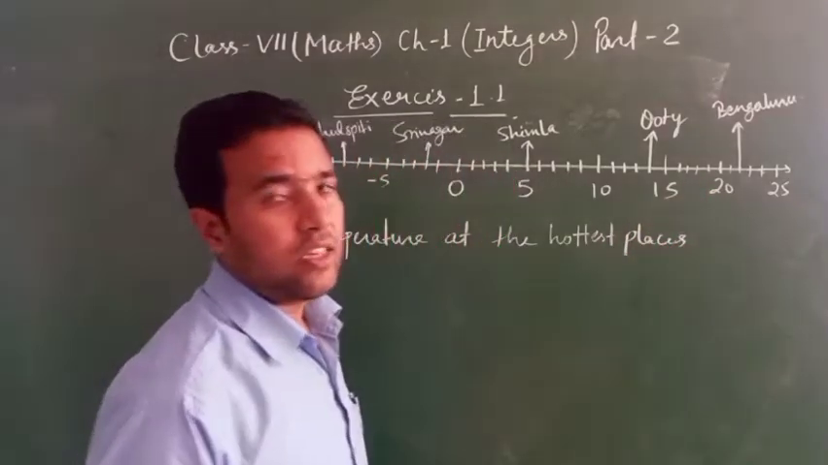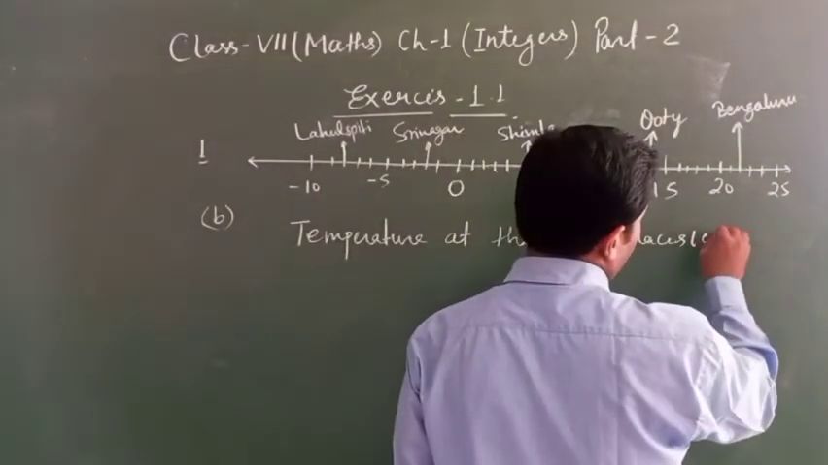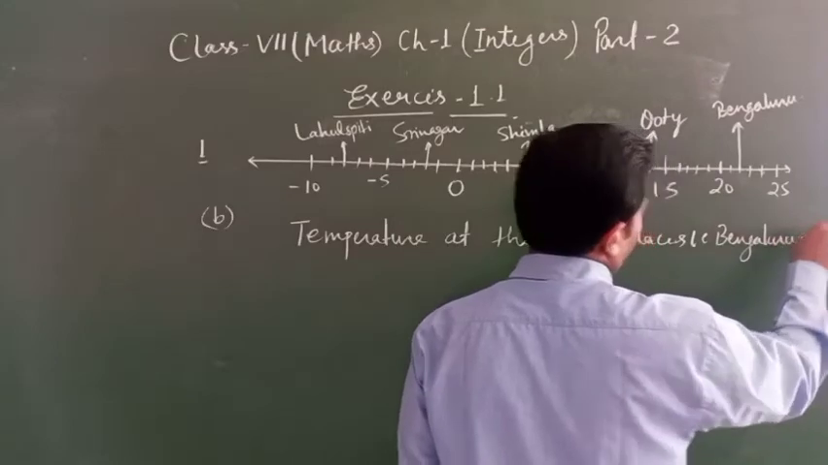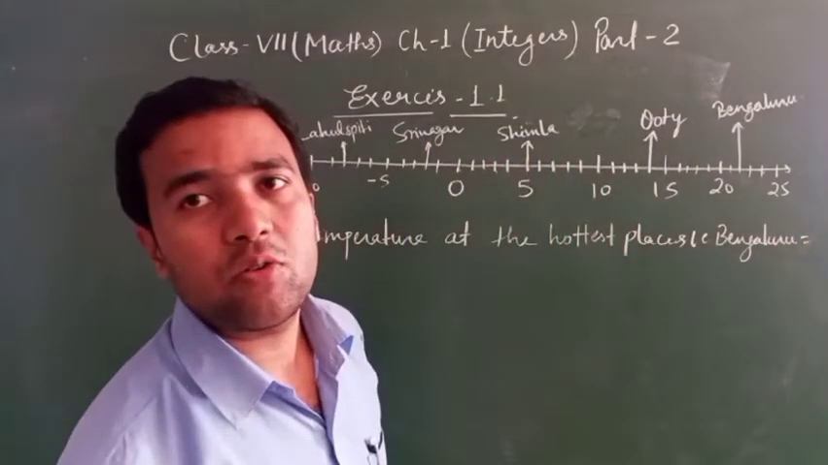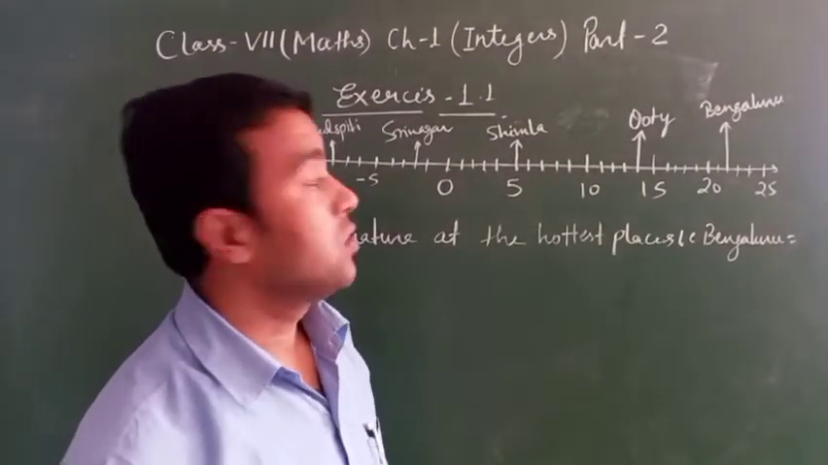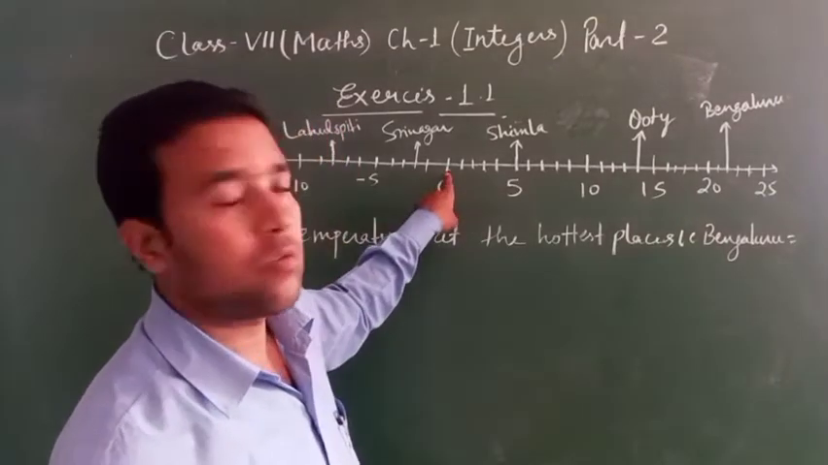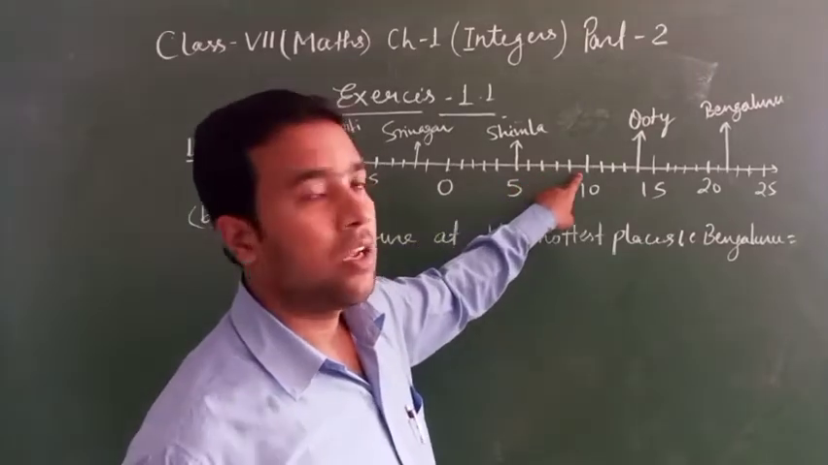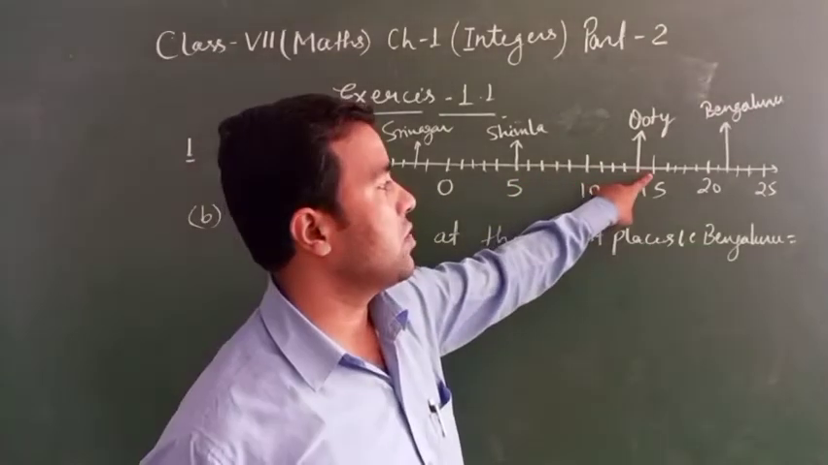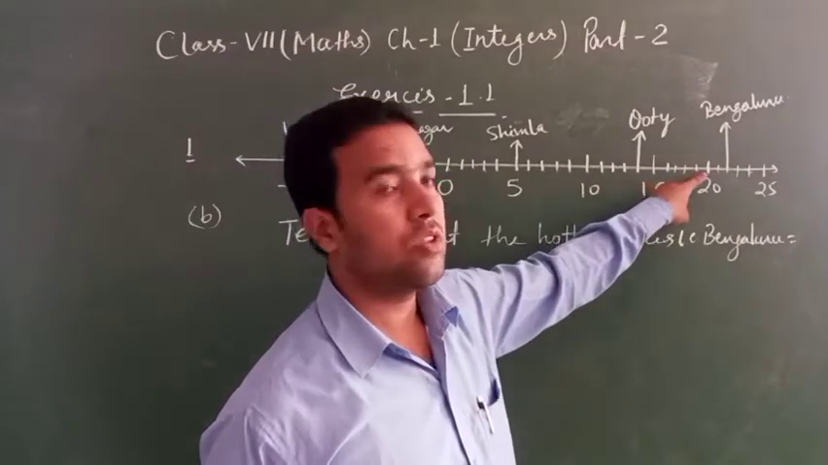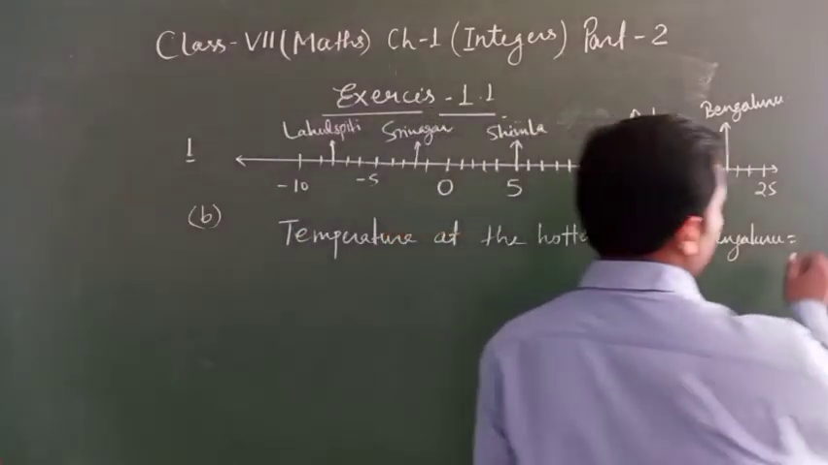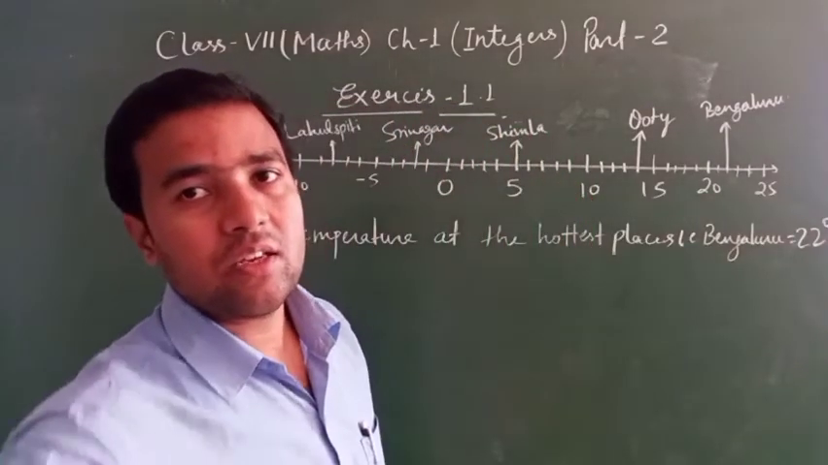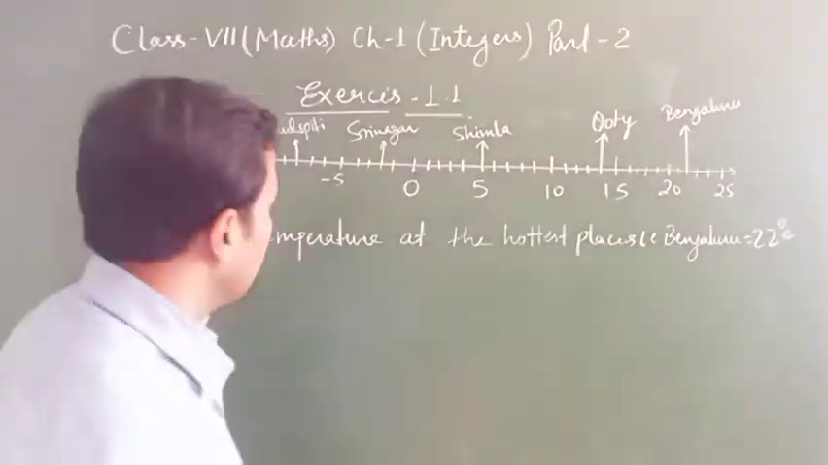Hottest places, that is Bangalore. So Bangalore how much? 0, 1, 2, 3, up to 22. 22 degrees Celsius. Clear? Okay.